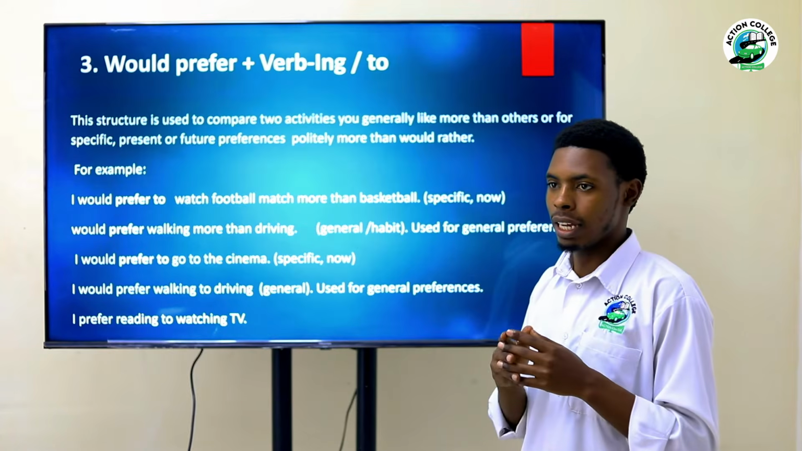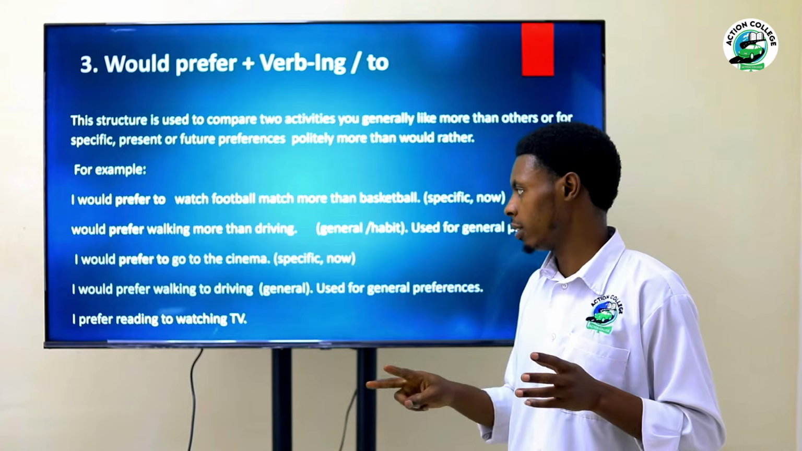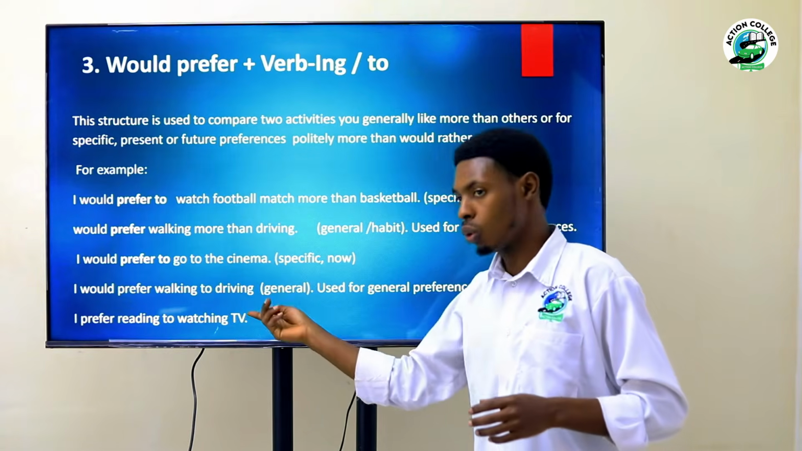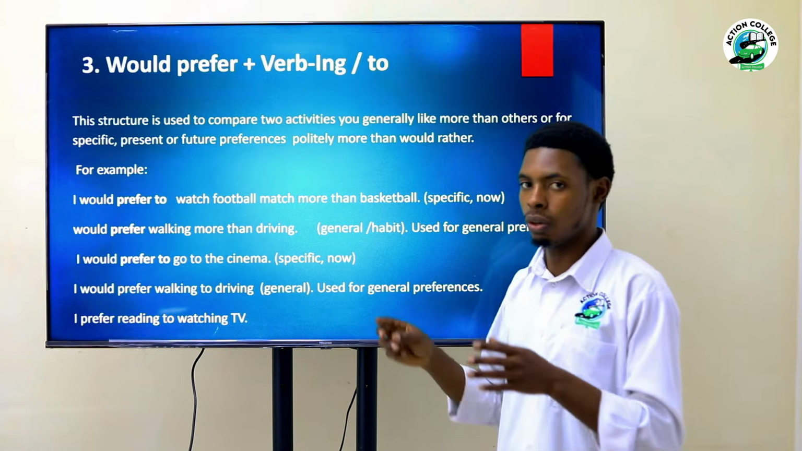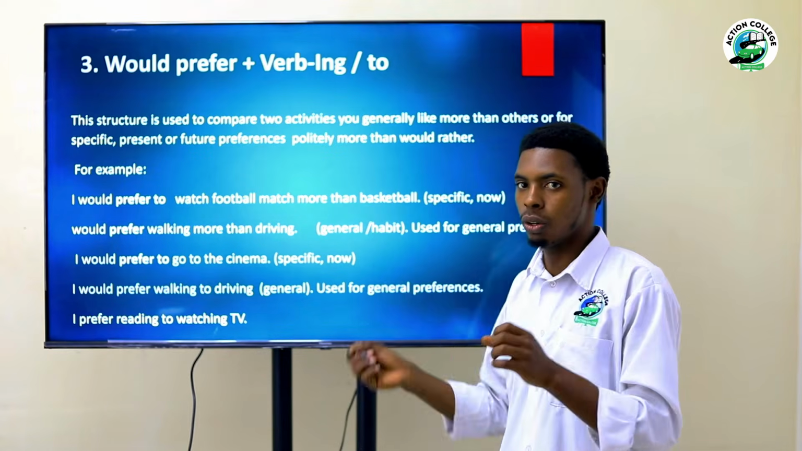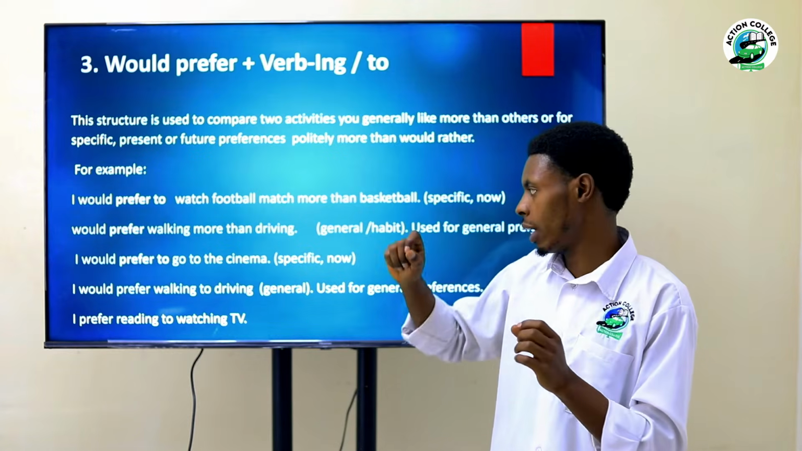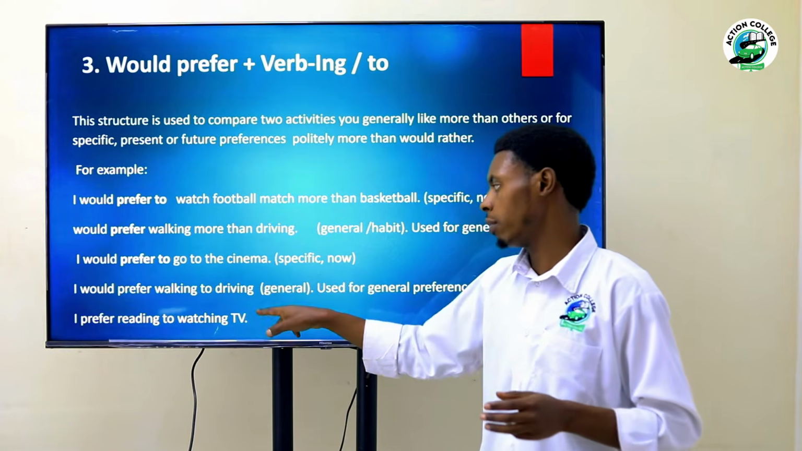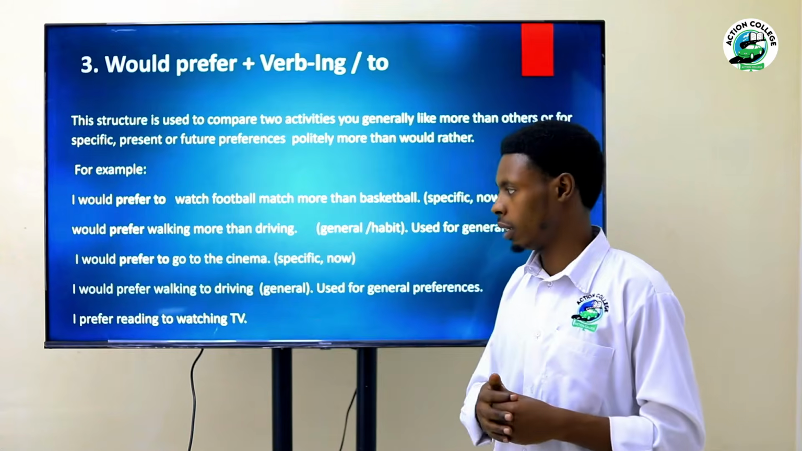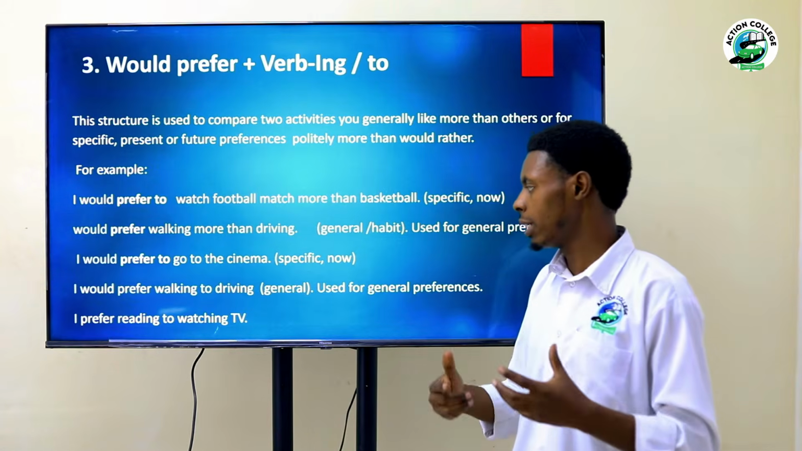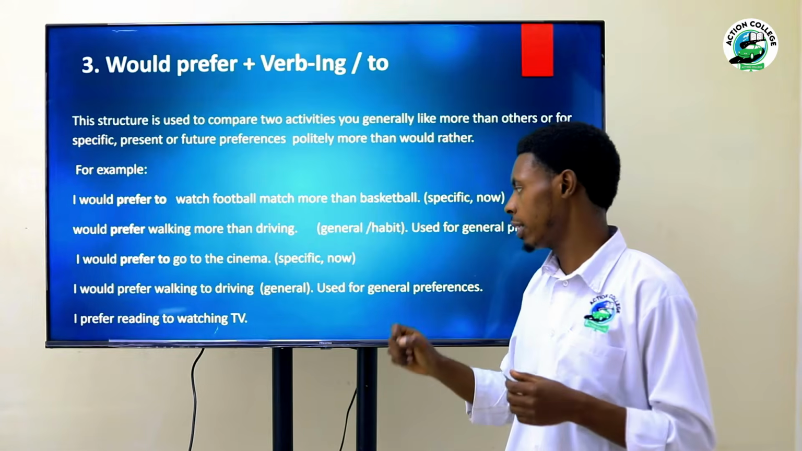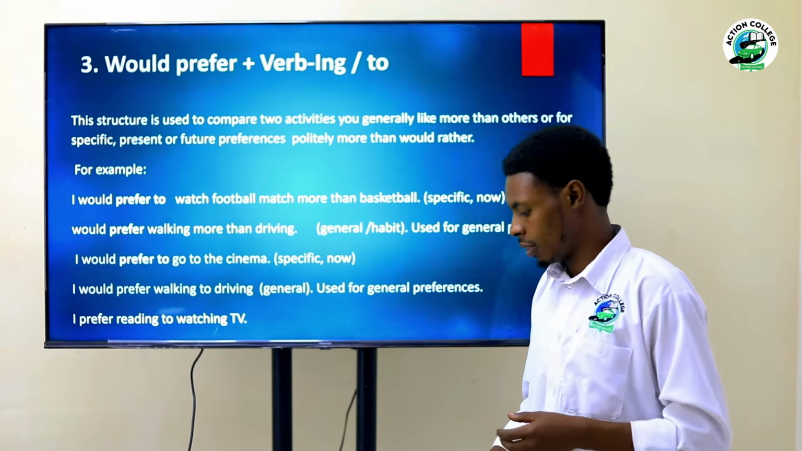So another thing, when you compare two things by using would prefer, sometimes you are obliged to use to or over to mean that you are going to choose one over another thing. Here I have I prefer walking to driving. To is like a combination. You get? And I prefer reading to watching TV. So I prefer reading to watching TV. So thank you so much.